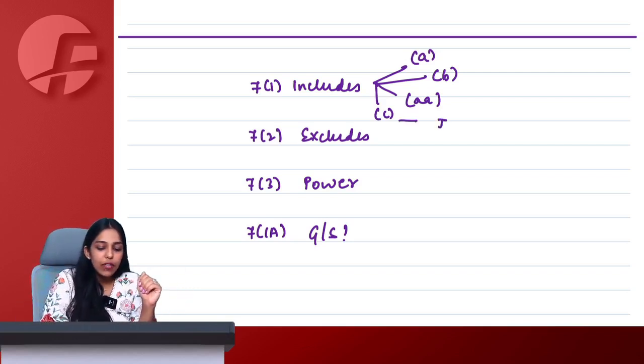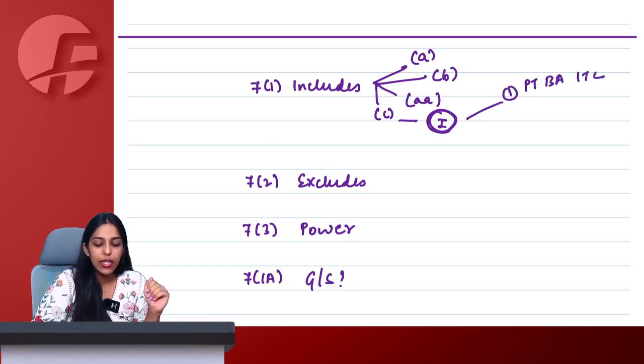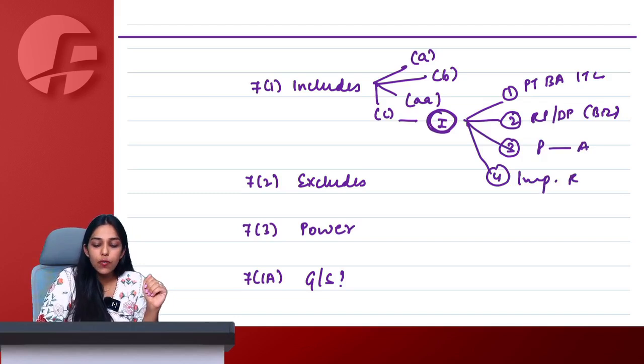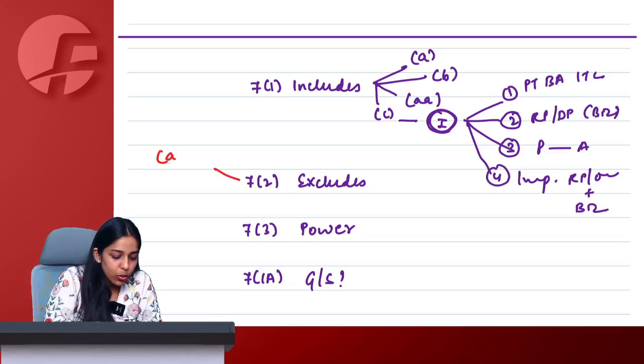And 7.1c, we read schedule 1, which was particularly supply without consideration for paras. Para 1, permanent transfer, business asset, ITC availed. Para 2, related person, distinct person in course furtherance of business. Para 3, principal and agent supply of goods. And para 4, import of service from related person, own establishment plus in course furtherance of business. Then excludes part we saw 7.2a.